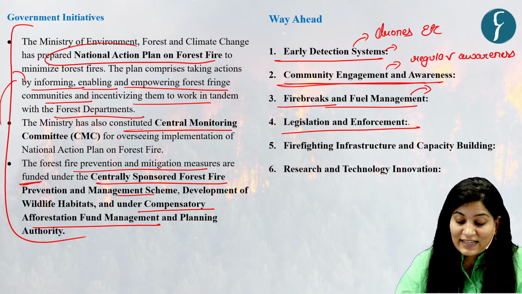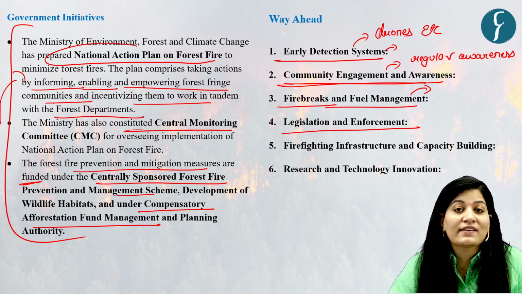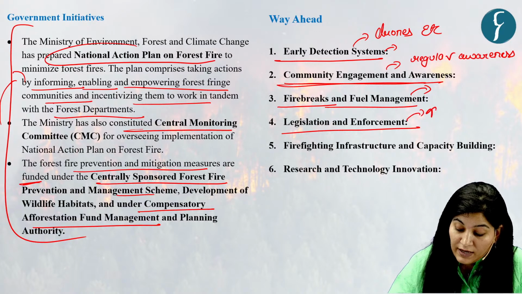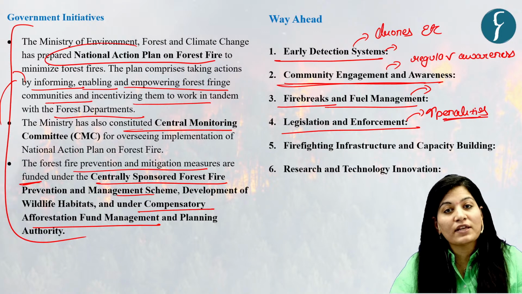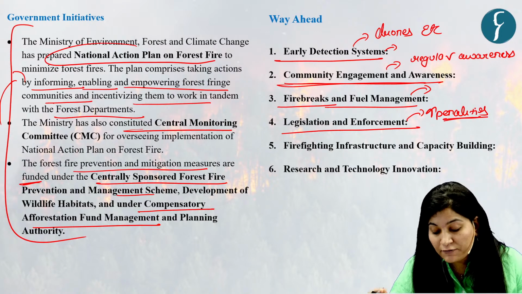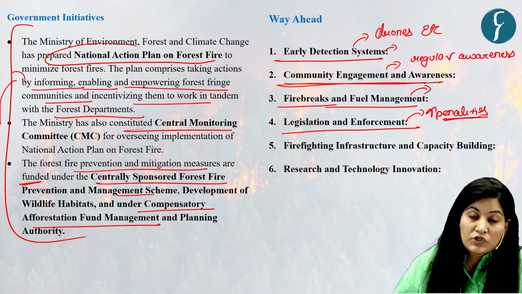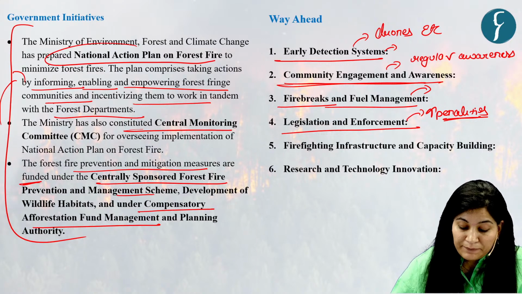Fourth is legislation and enforcement. We need to increase penalties for offenders and streamline our judicial system for swift delivery. Then we need to strengthen the capacity of the forest department.